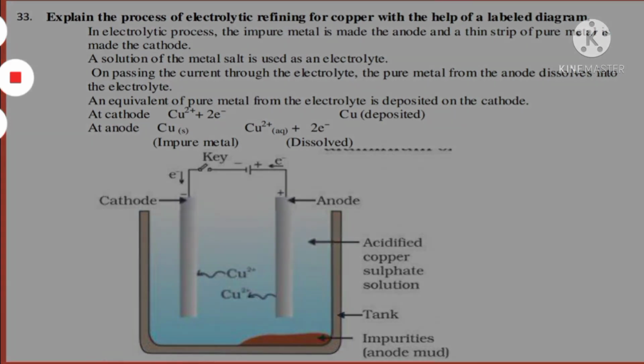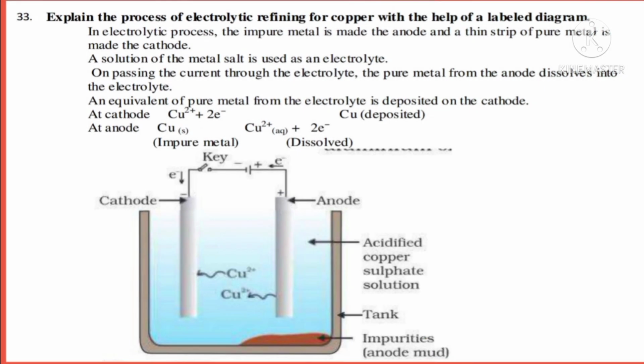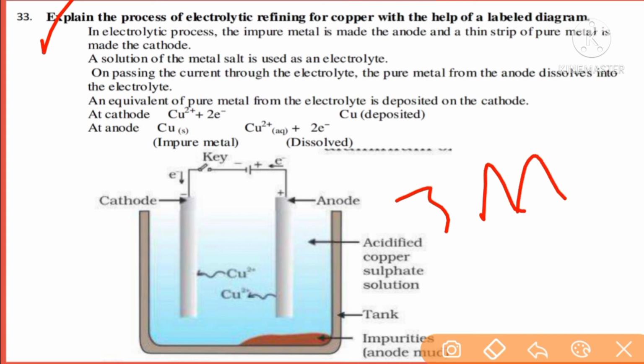Now question number 33. Explain the process of electrolytic refining of copper with the help of a labelled diagram. It is asked for 5 marks to explain and also as a 3-mark diagram question, students. So prepare this diagram, and we will study it in the next list of diagrams.